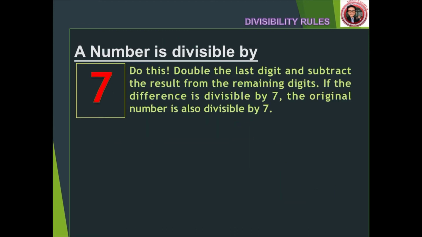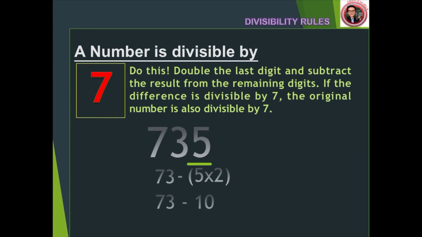Okay, let's discuss a few ways on how to quickly and manually determine if a number is divisible by 7. Let's do the first process. Let's have 735. Based on the rule, we have to double the last digit, which is 5, so it will be 5 times 2, and subtract it from the remaining part of the number, which is 73. 73 minus the product of 5 times 2, which is 10, is 63. And 63 divided by 7 is 9, a whole number. So that original number is divisible by 7.